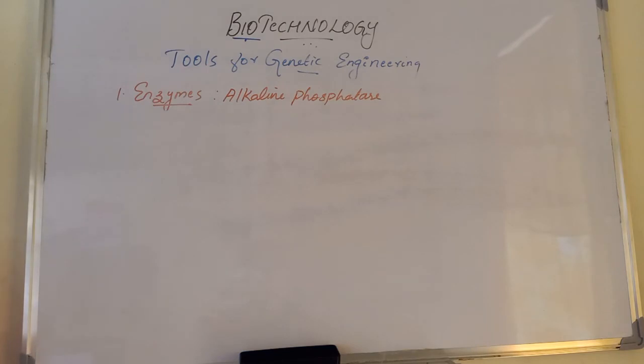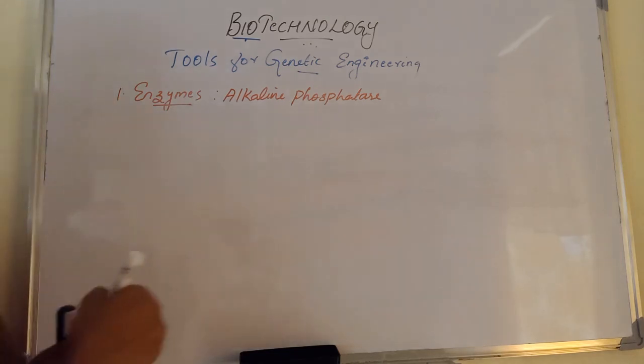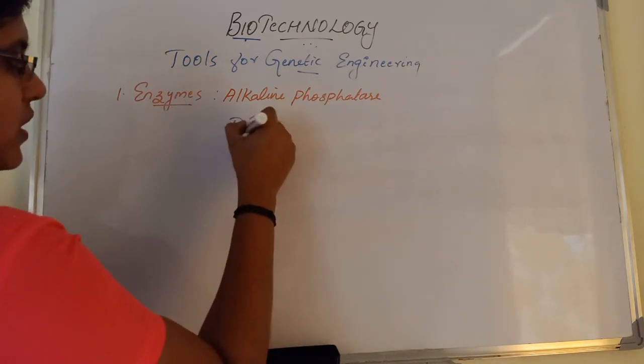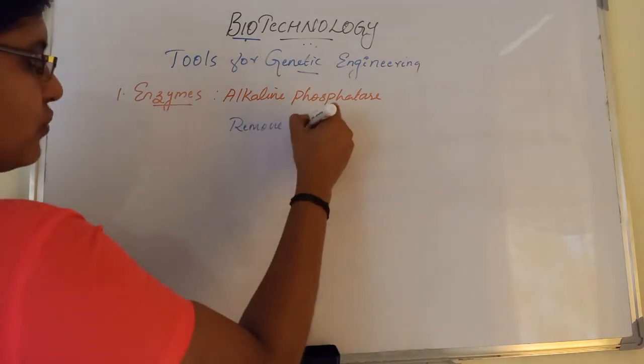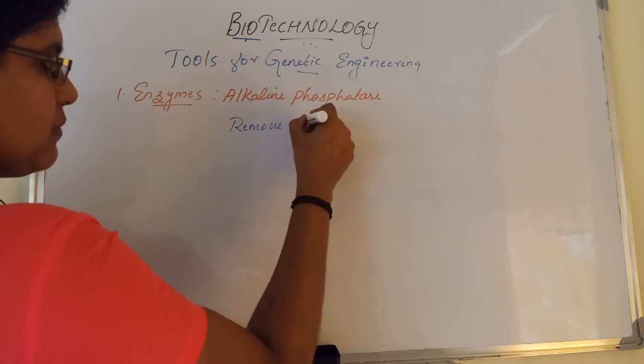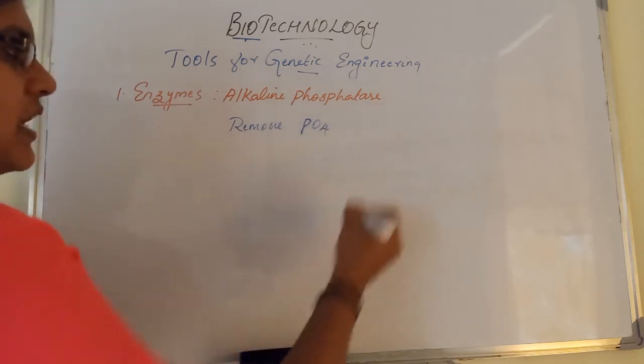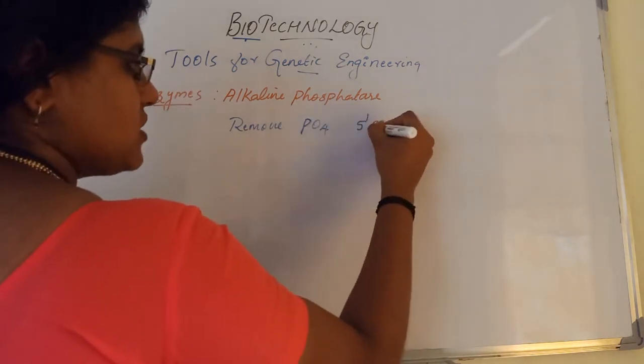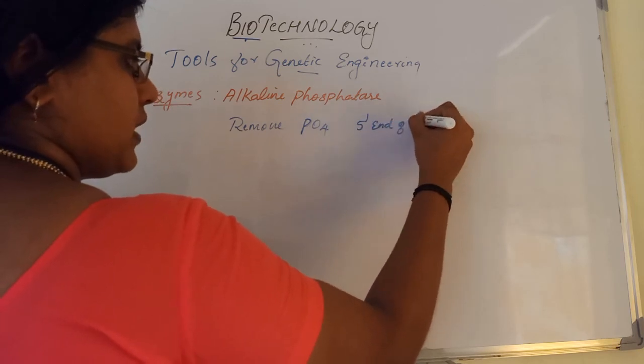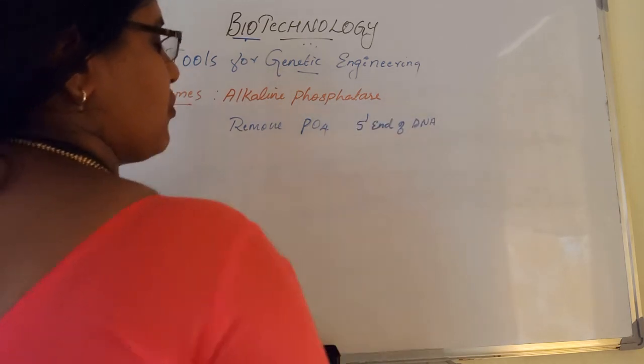Alkaline phosphatase prevents the self-ligation of plasmid. The main role of alkaline phosphatase is to remove the phosphate group from the 5' end of DNA. They will remove the phosphate from the 5' end of DNA.